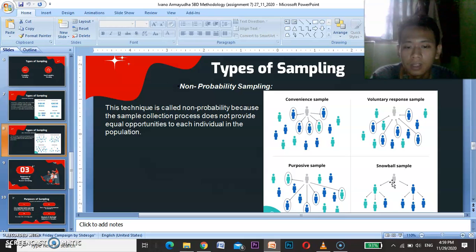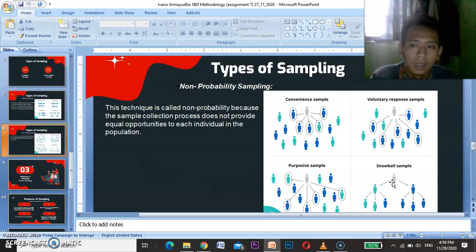The informant's knowledge of other potential informants for the research becomes the basis. Researchers usually find it difficult to find individuals who are worthy of being research subjects without information from the previous informants.